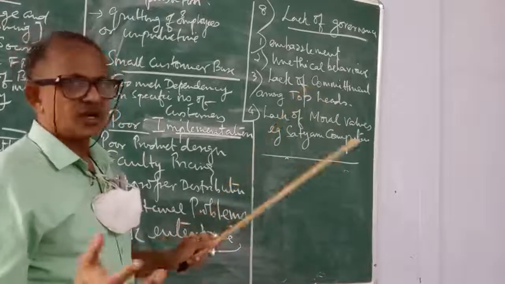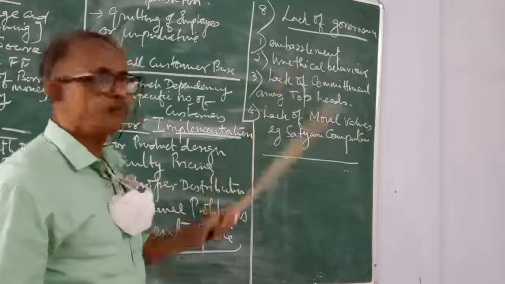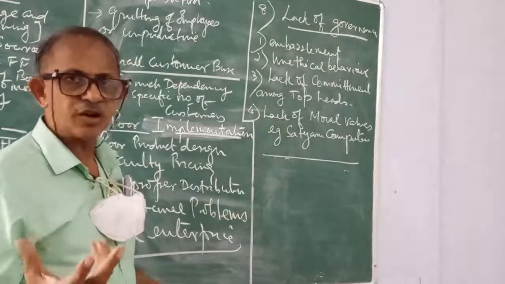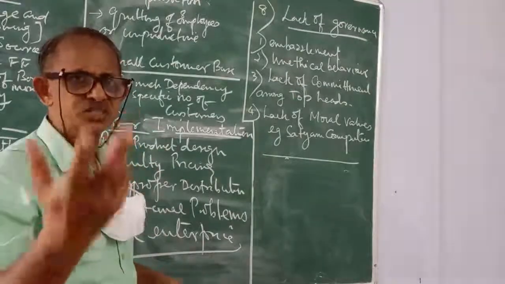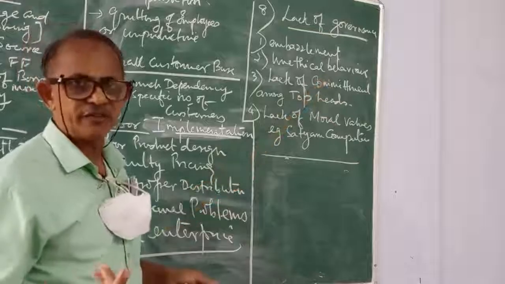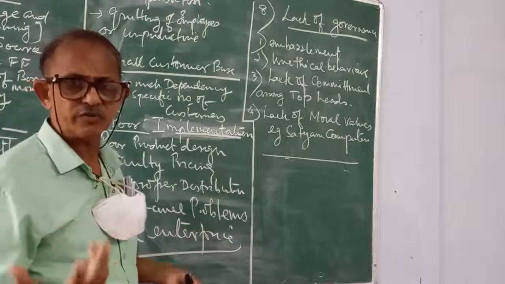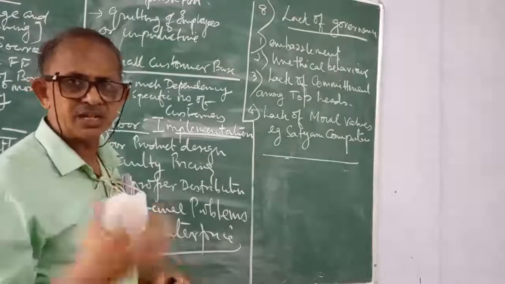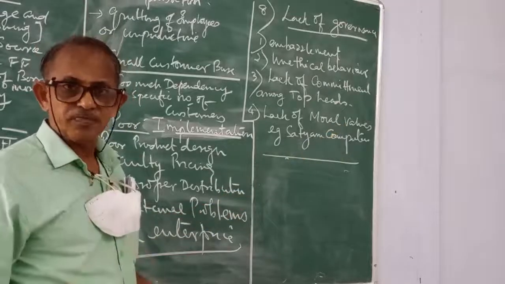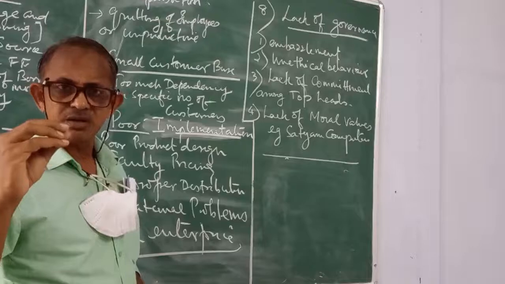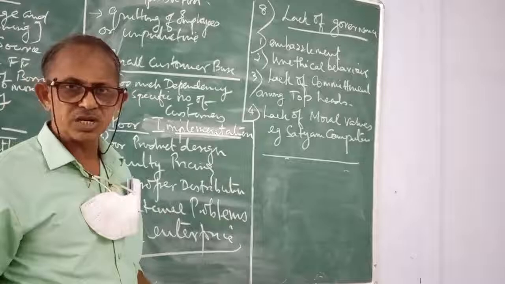Now, what are the reasons for the failure under this head? One is embezzlement. If embezzlement takes place in an organization, that is, if fraudulent affairs take place in an organization, business will fail. Then unethical behavior will lead to failure of a business. Lack of commitment among the top leaders, say for instance directors, board of directors, then CEOs. If they lack commitment, the business will fail. Then lack of moral values. If there is no moral value, if they don't give any value towards the business functioning, then the business organization will definitely fail.